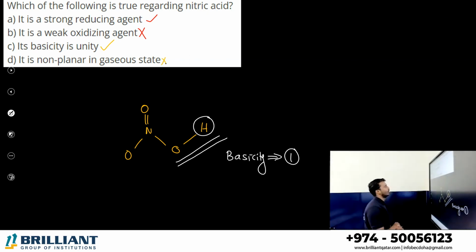That also can be wrong. So it is a weak oxidizing agent. That can be. It's non-planar in gaseous state. That also can be the answer. Okay, so which is true, right? Which is true? So it is a strong reducing agent. Its basicity is unity. Yeah. Option A and C are correct.